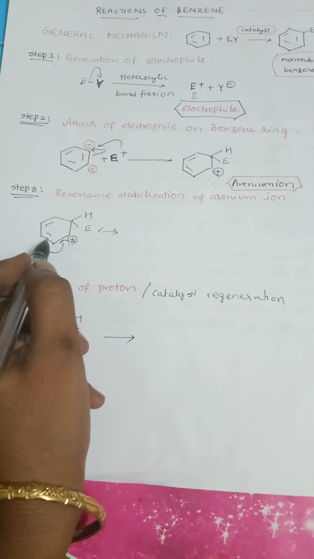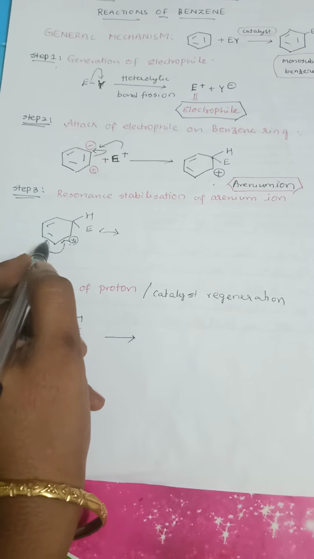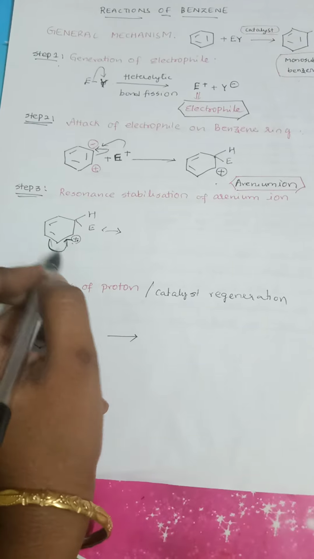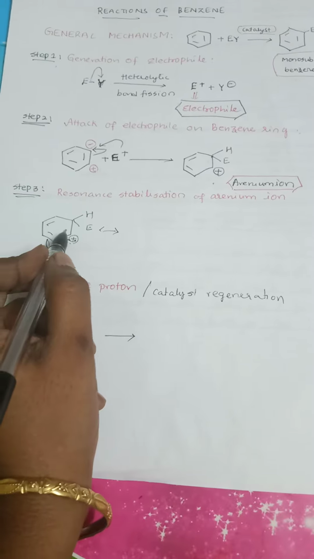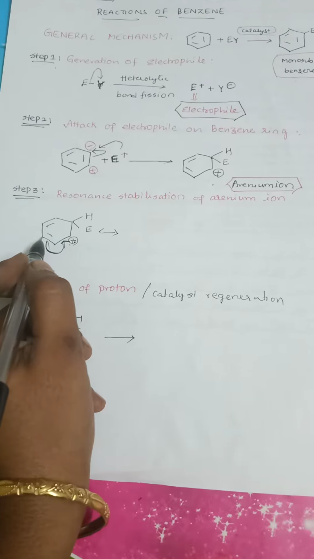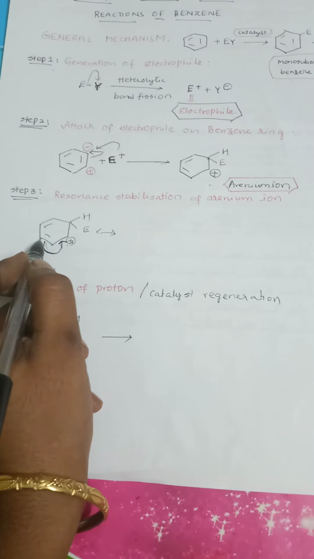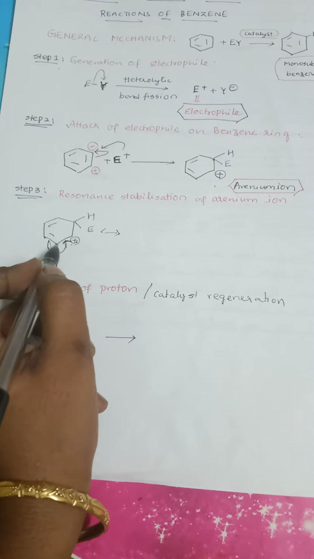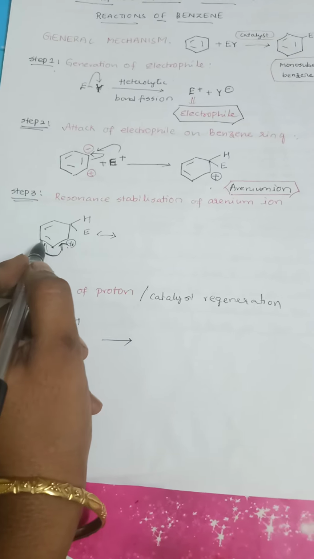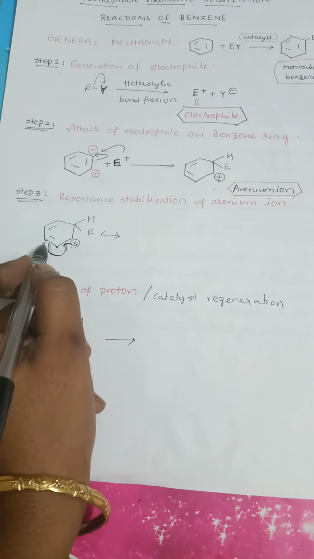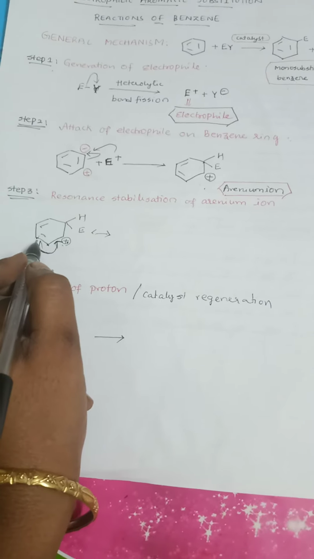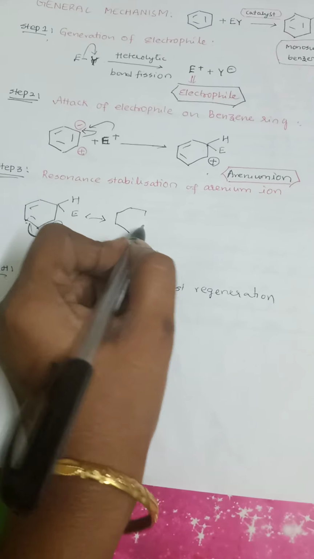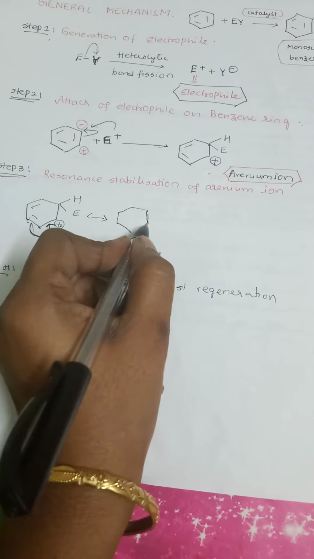So what happens here? This double bond will be delocalized, will be moved onto this particular carbon atom. When this double bond is migrating here, a new double bond will be formed here, whereas this carbon will be losing its double bond, right? Because this carbon, whether the double bond is present here or here, this carbon will be on the safe side, whereas this carbon will be losing its double bond. So that's how it will be attaining positive charge. So this is the next resonance stabilized structure obtained because of the resonance stabilization of arenium ion.